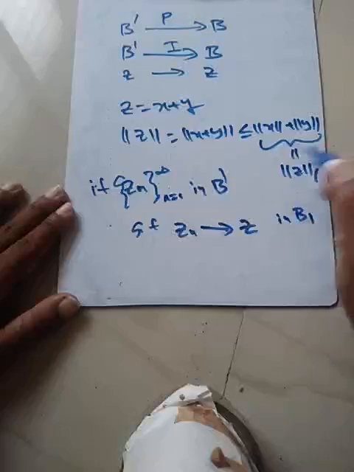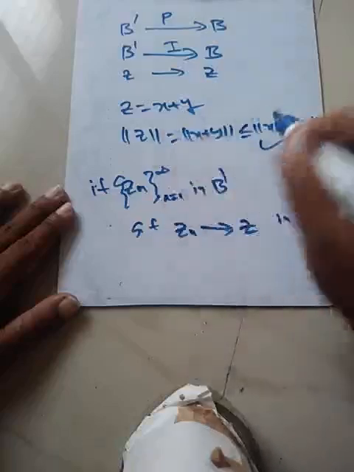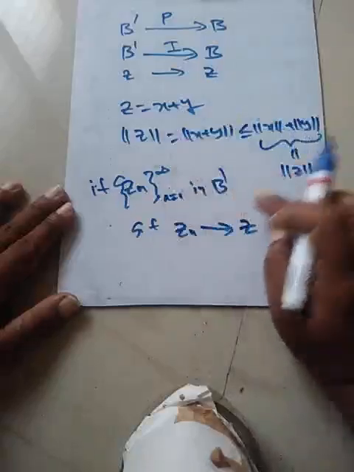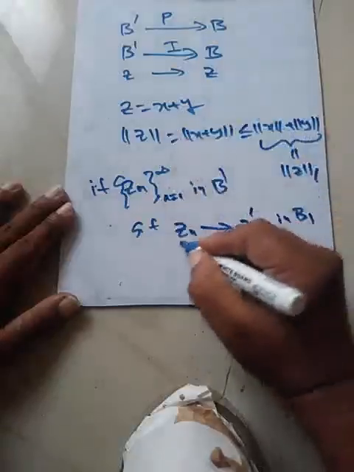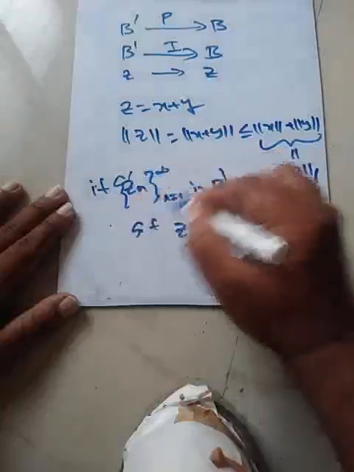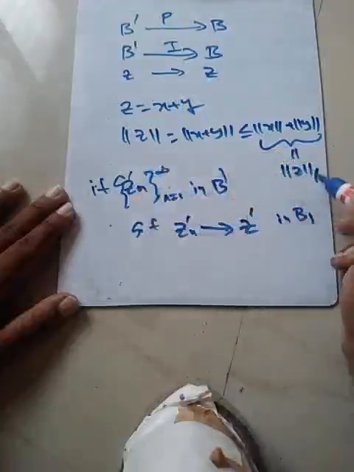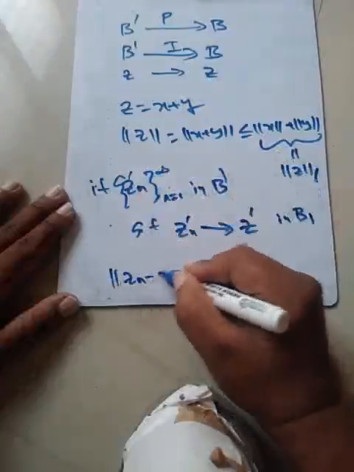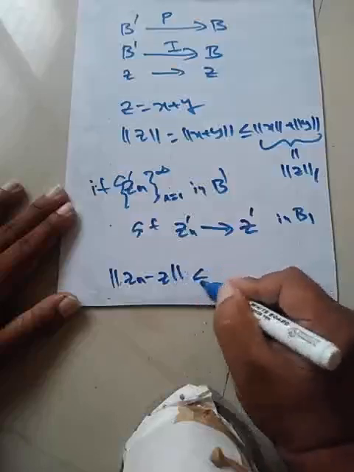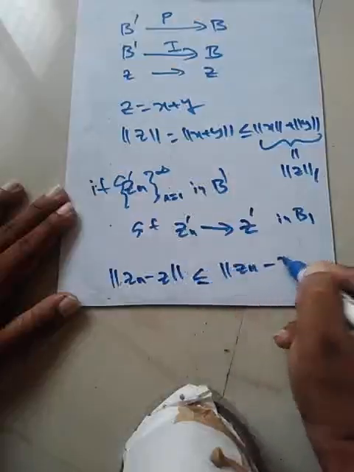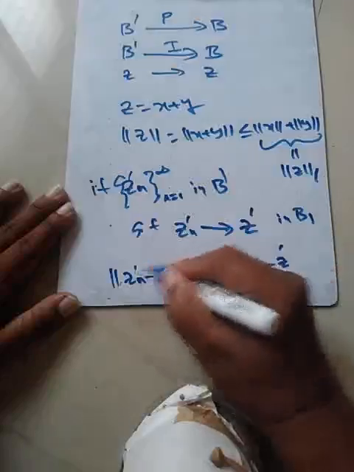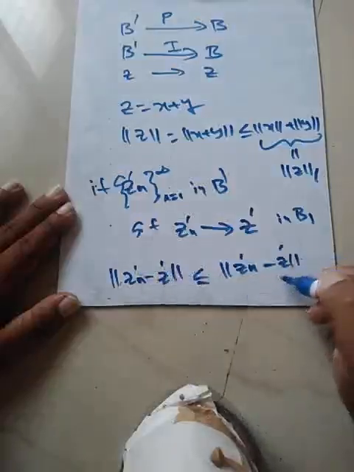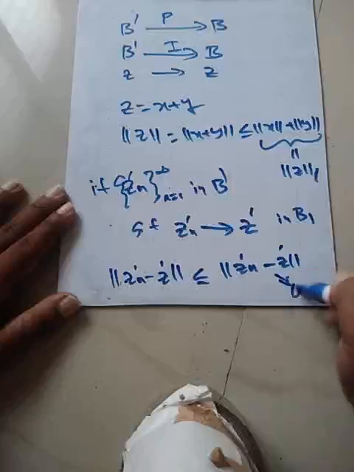Okay, so let's use another word, maybe Z dash. So this is a sequence Zn dash which is converging with respect to the one norm. So clearly norm of Zn minus Z would be less than or equal to the one norm, and as n tends to infinity, this is going to 0.